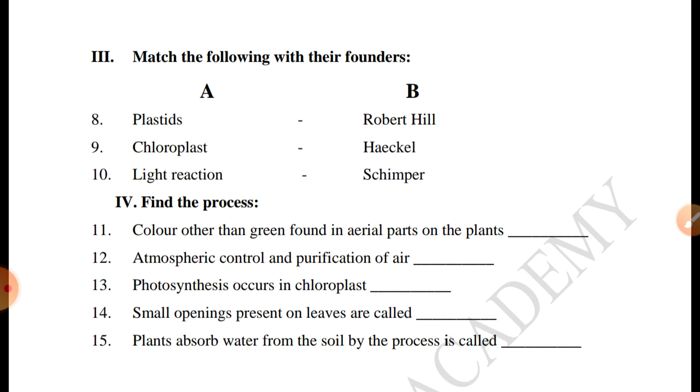Complete the worksheet properly. Classwork, your handwriting must be clear and neat, and complete your home test after learning. I hope this class is useful. The remaining class will be continued.